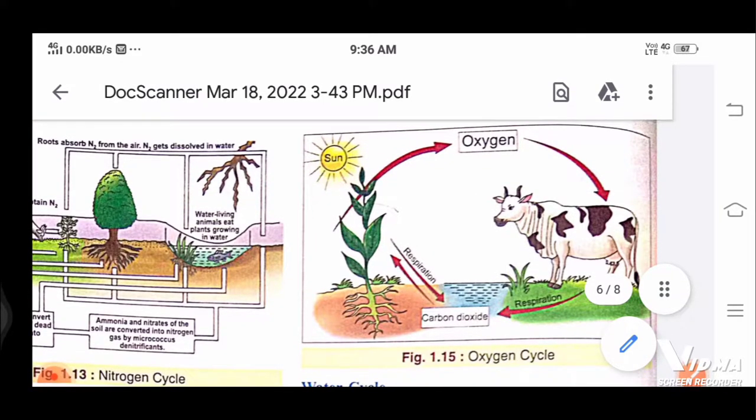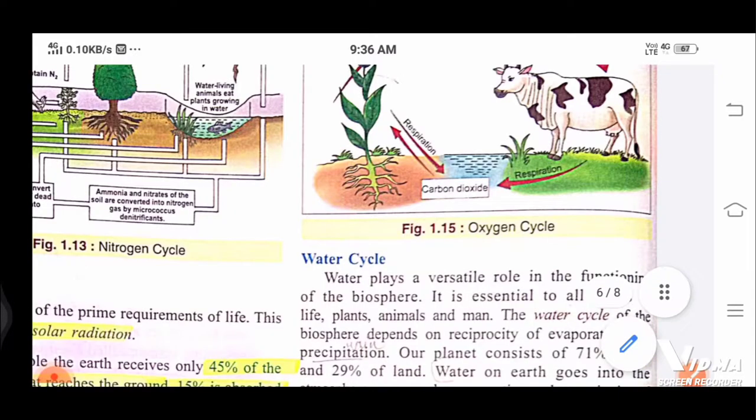Same thing I told you: oxygen is taken up from the plant, and that is used by the animals or by the humans. Then it is used again through respiration, and carbon dioxide is formed. Then the carbon dioxide is taken by the plants.